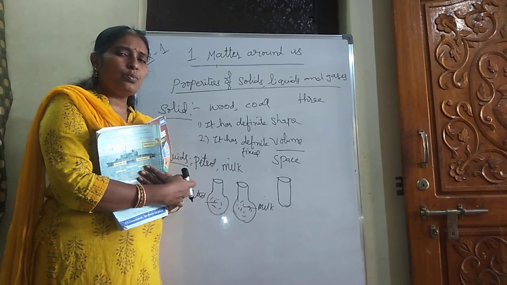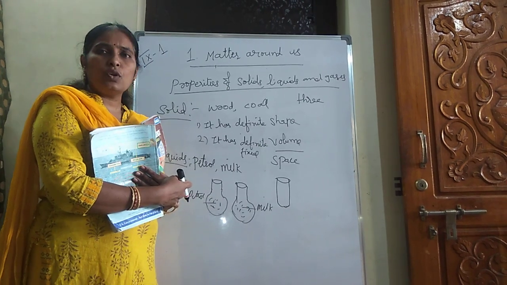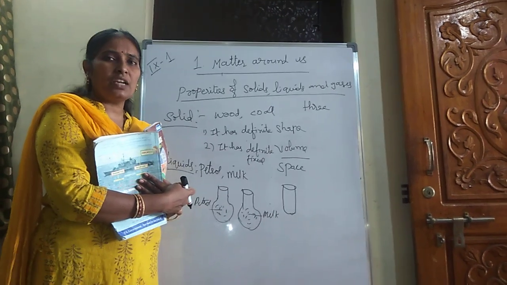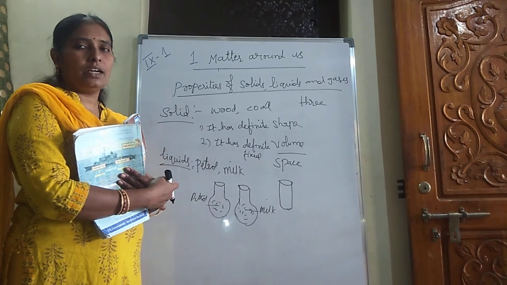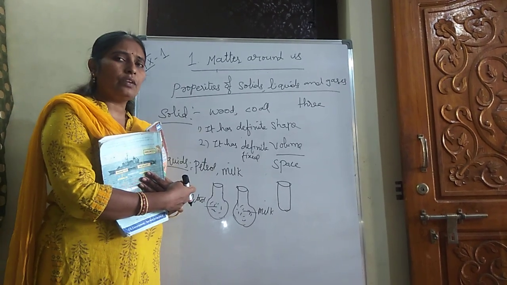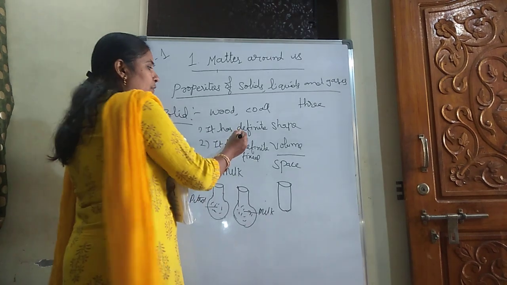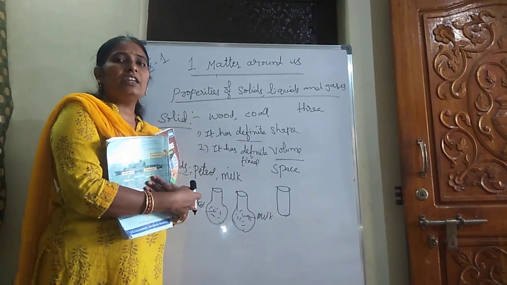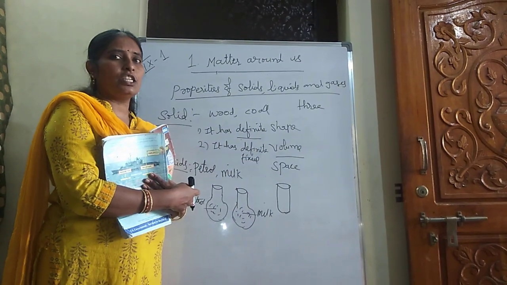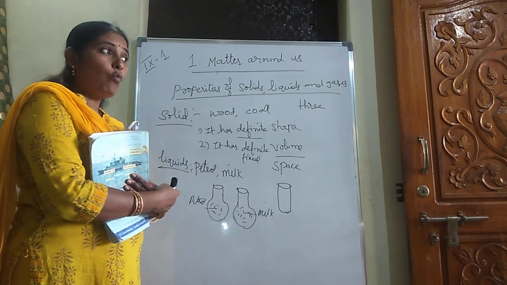So what is the first property? Liquids do not have a fixed, definite shape, but take the shape of the container. What is the first property of liquids? Liquids do not have a definite shape, but take the shape of the container. Now volume.